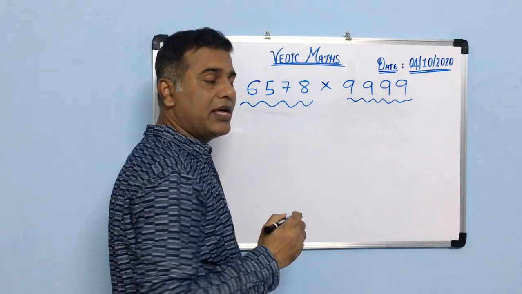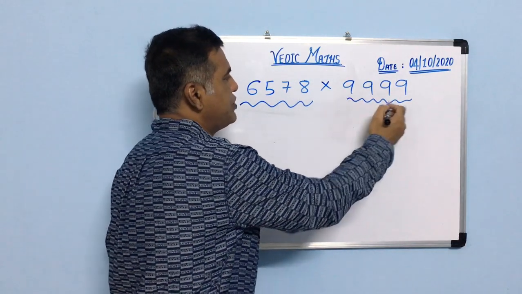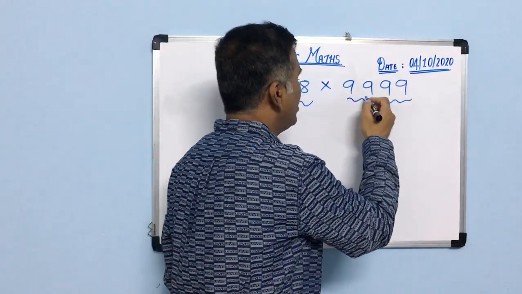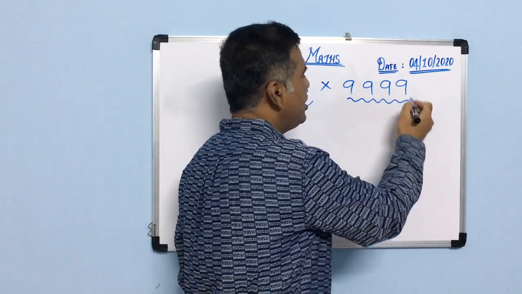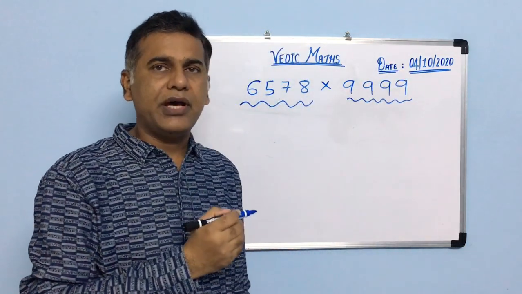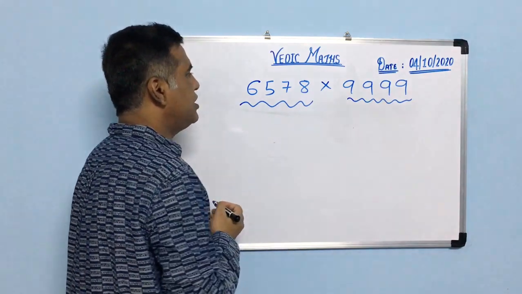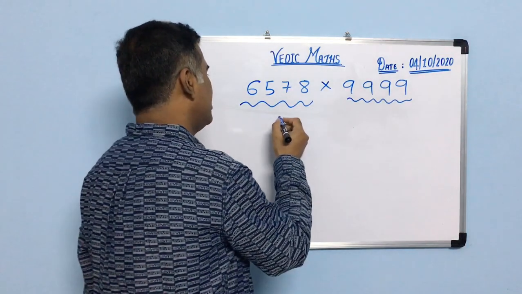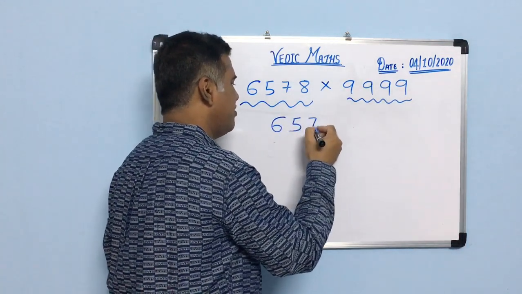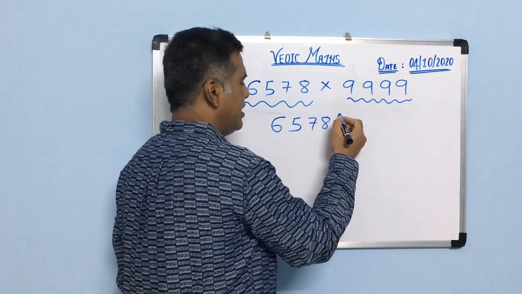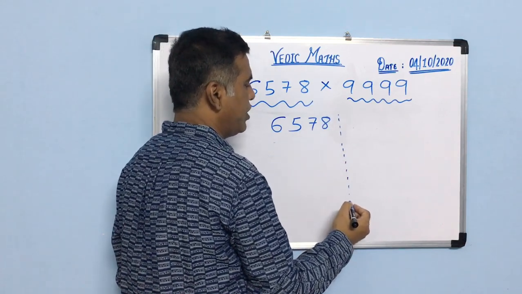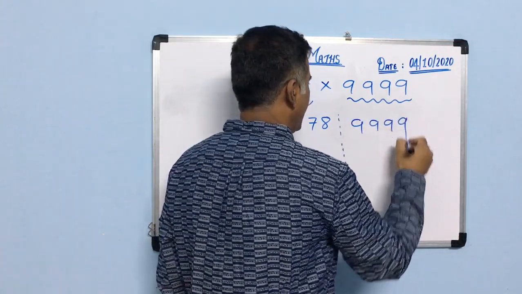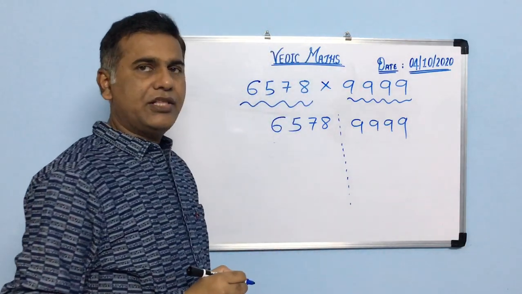So this rule can only be applied if both numbers have the same number of digits and one of the numbers consists of only nines. Then only we can apply this method. The method is very simple. First I will write 6578, and I am drawing a vertical line, and on the side I am writing 999.